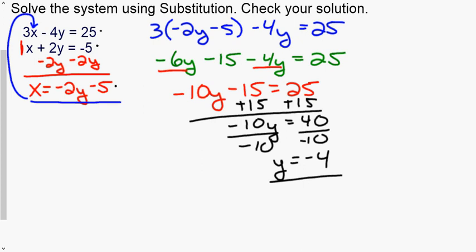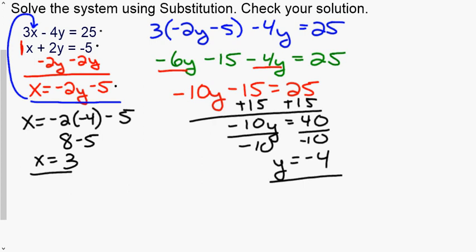Personally, the one that's x equals is the easiest. So I'm going to go x equals negative 2 times our y value, which was negative 4, minus 5. See, negative 2 times negative 4 is 8, minus 5. x equals 3.